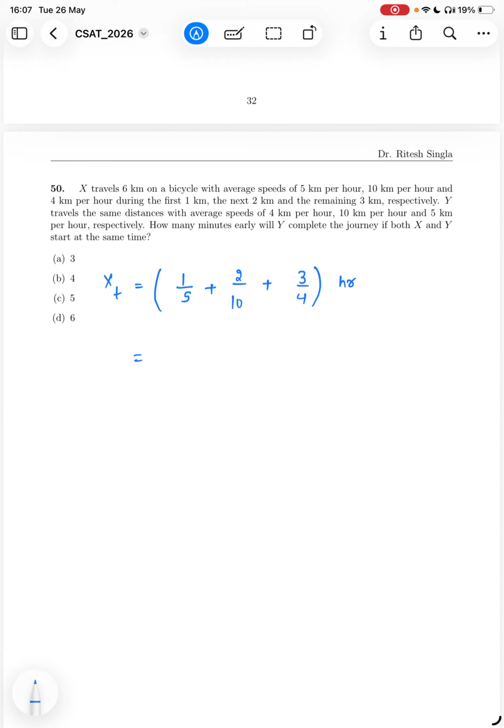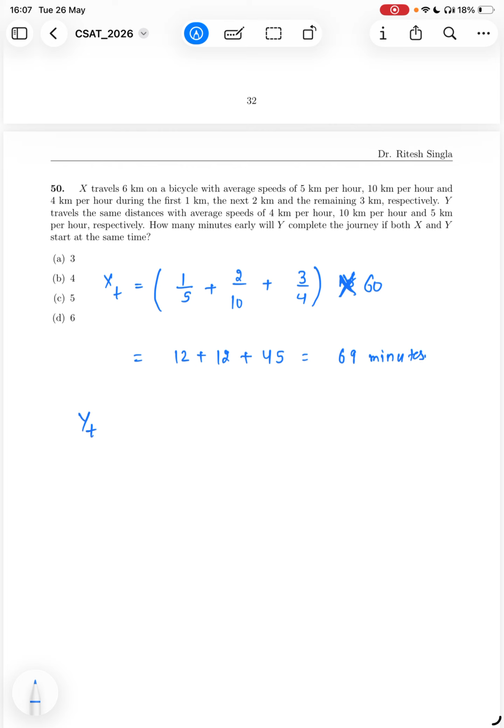If you want, you can convert them into minutes, because the question is asking the answer in minutes. So multiply it by 60. So it will be 12 plus 12 plus 45. So it is 69 minutes.